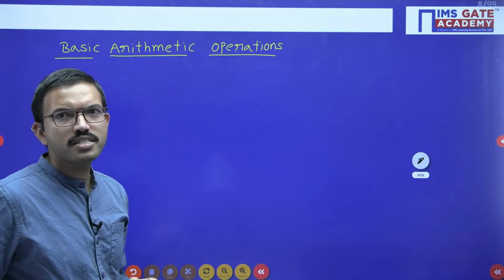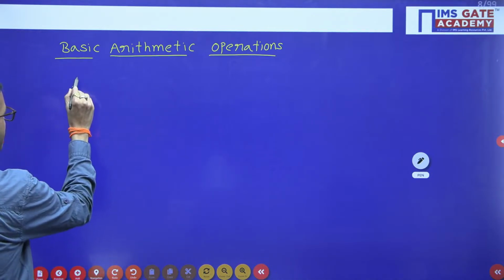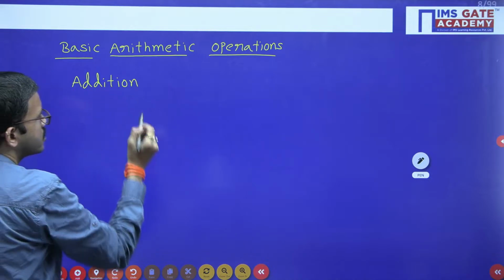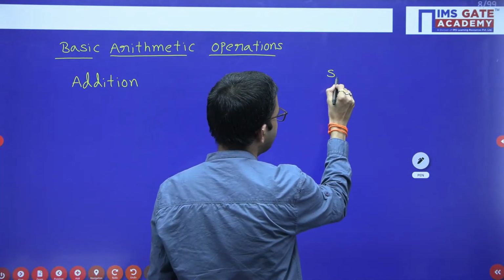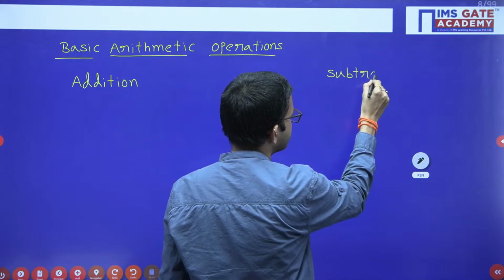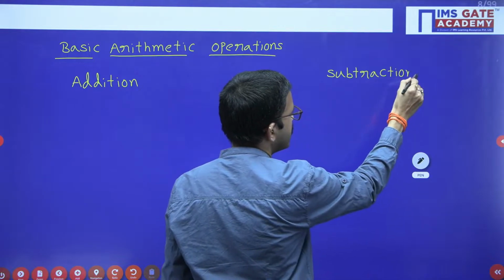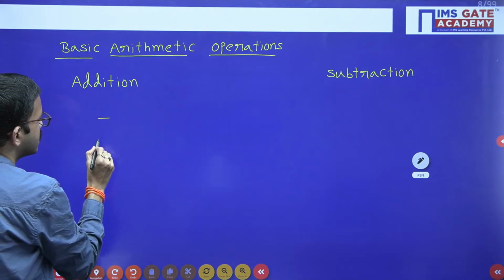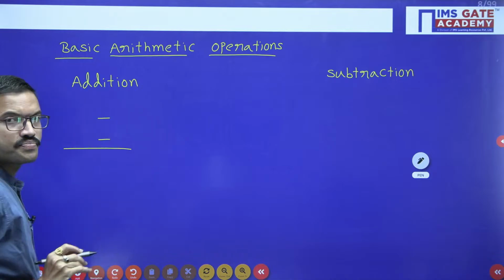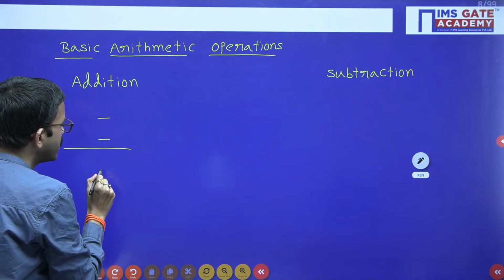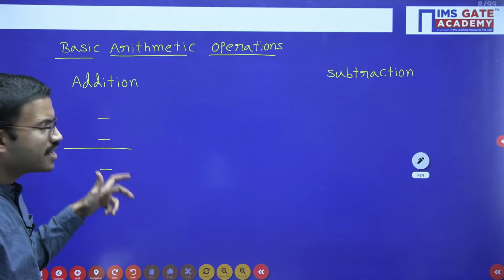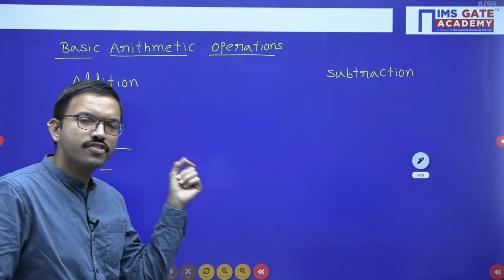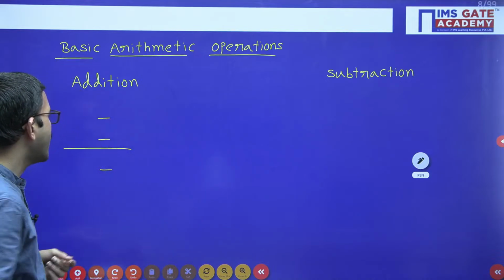Basic arithmetic operations are addition and subtraction. So these two are the basic arithmetic operators. Say for example, whenever you are adding two digits of any number system, as long as the resultant sum is less than or equal to the maximum value of that particular digit of that number system, then you can represent it with a single digit.